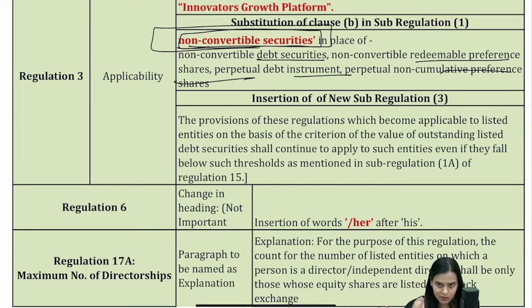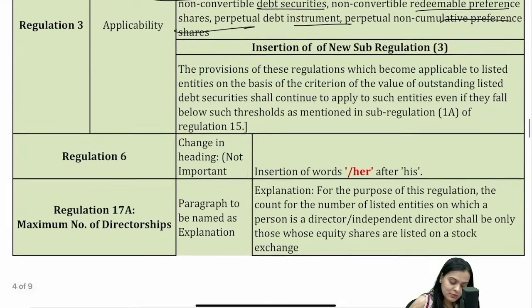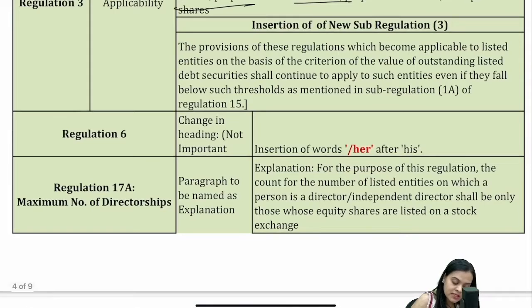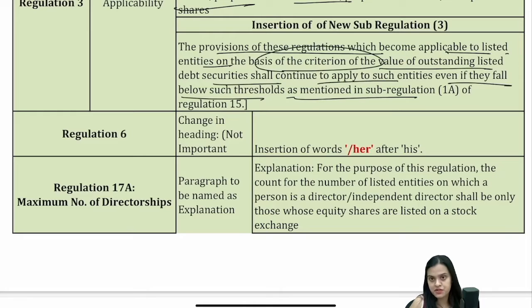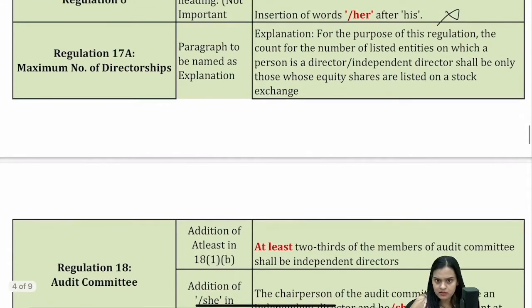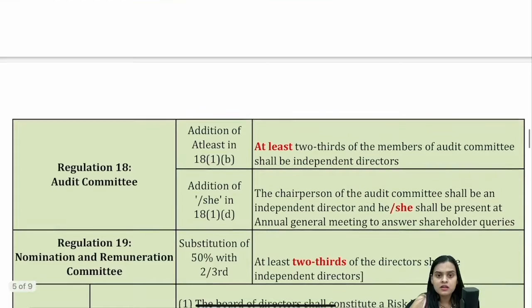So nothing important amendment at all. We have an insertion of a sub-regulation. The provisions of these regulations, which become applicable to listed entities on the basis of the value of outstanding listed debt securities, shall continue to apply even if they fall below the threshold. So if these regulations have become applicable because you have crossed a particular threshold, even if you come below the threshold, it will continue to be applicable to you. This is not at all an important amendment.